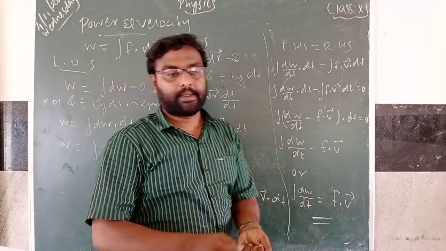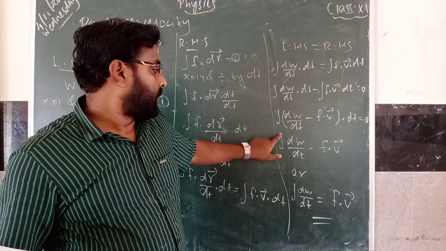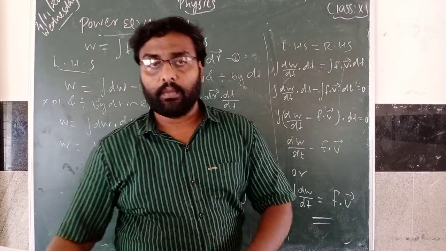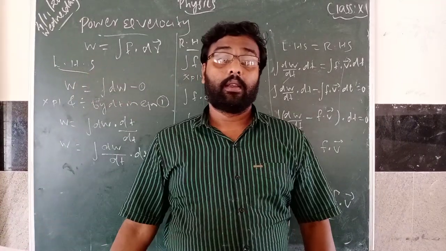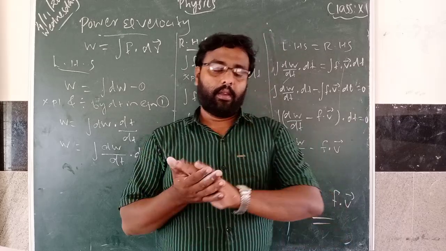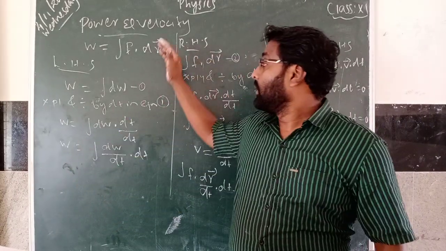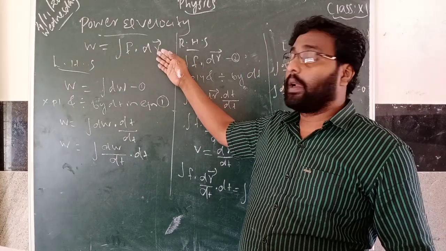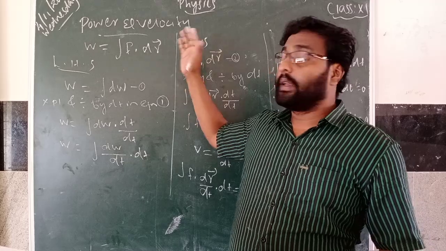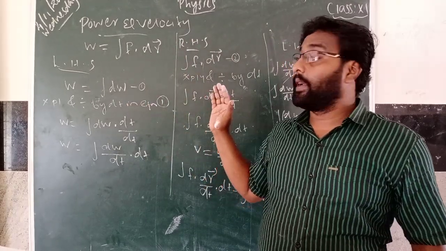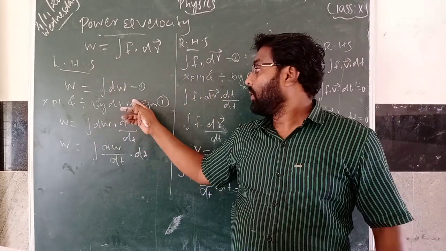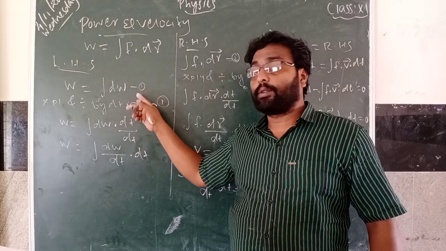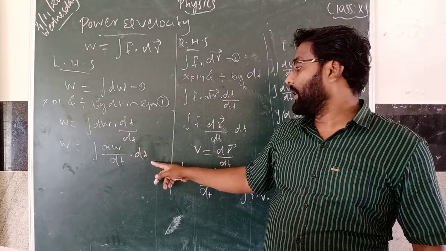This is the relation between power and velocity. It is one of the very important 3-mark questions. So first you write the work done formula W equal to F dot dr. Then take LHS and RHS separately. LHS is W, so integrate dW, then multiply and divide by dt. On the right side also multiply and divide by dt.